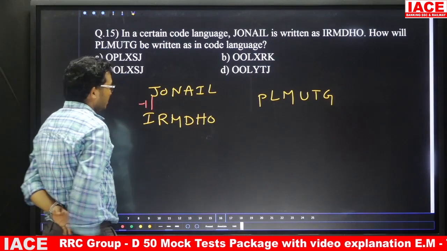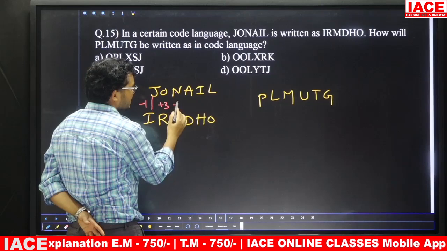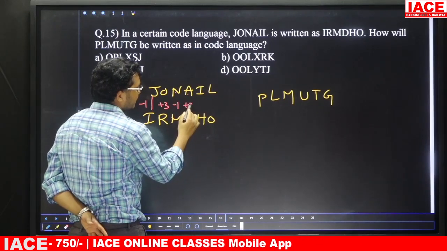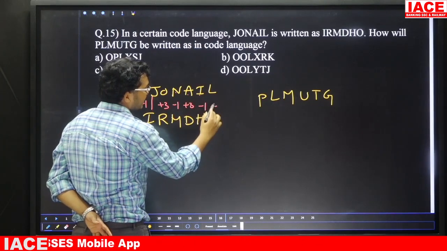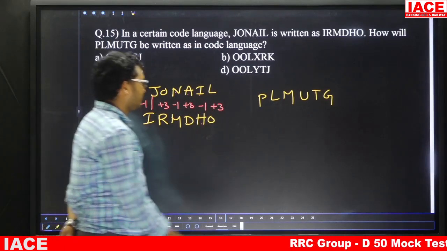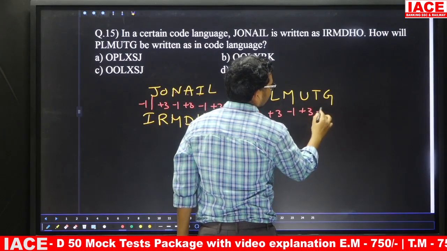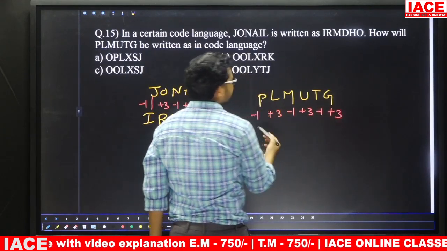Minus 1. O and R logic is what? Plus 3. N and M, minus 1. E and D, plus 3. I and H, minus 1. L and O, plus 3. That means your logic is what? Minus 1, plus 3. Same manner, minus 1, plus 3, minus 1, plus 3, minus 1, plus 3. Friends, P minus 1.